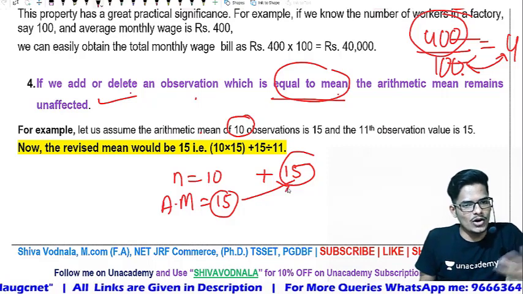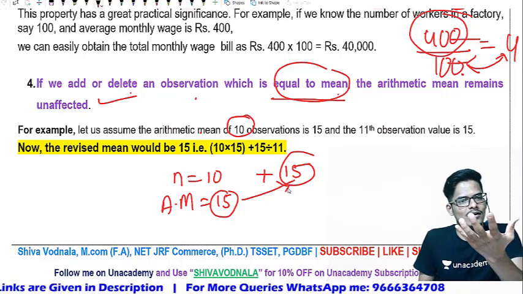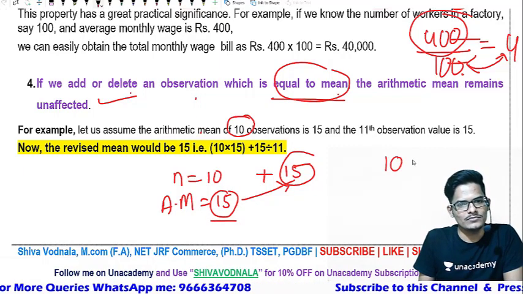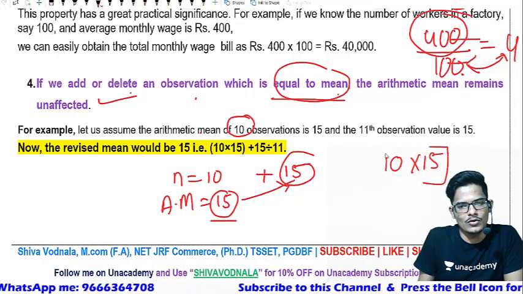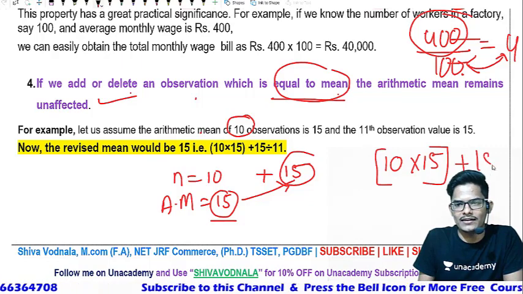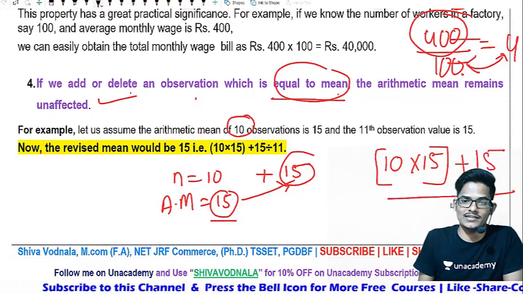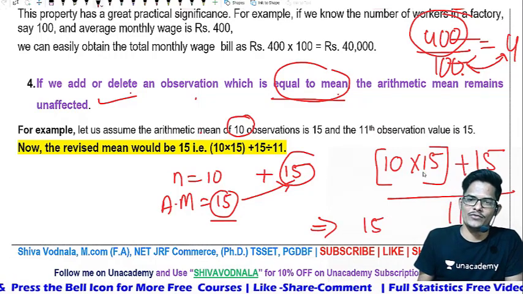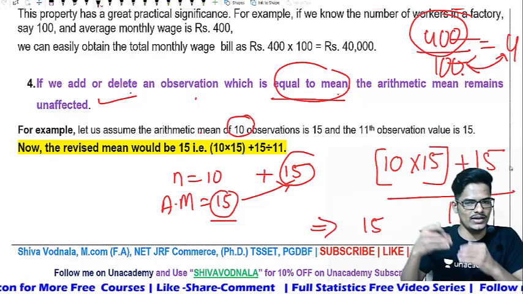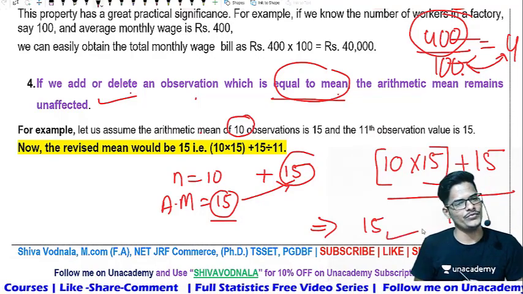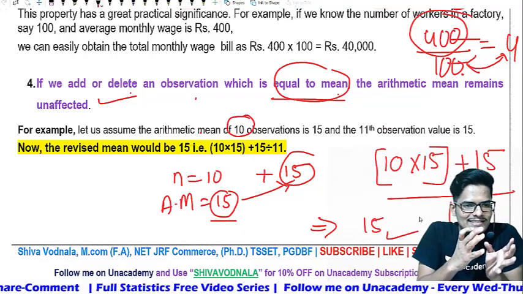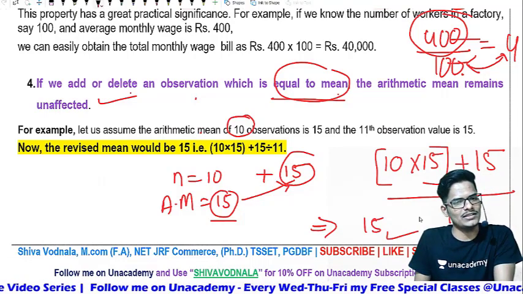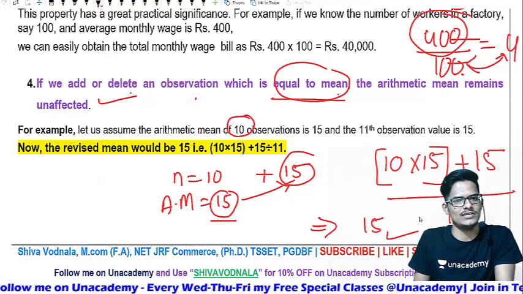Now, the old mean is 15, right? The new mean becomes: 10 into 15 is the old sum of observations, 150, to which we add 15, giving 165, divided by the number of observations, 11. The final answer that you will get is 15 only, because we are adding the same arithmetic mean to the total sum and the number of observations increases from 10 to 11.